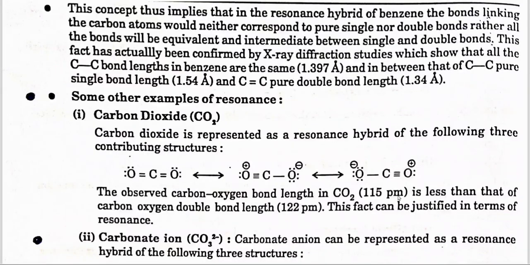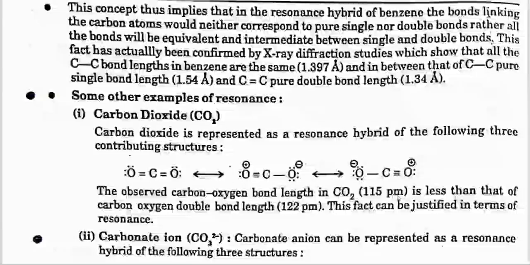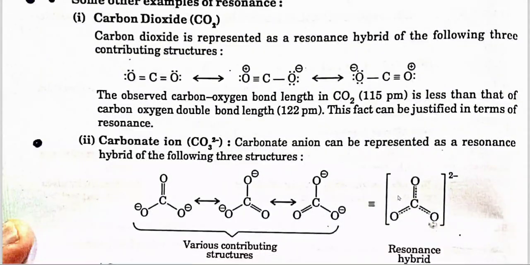Some other examples of resonance: carbon dioxide. Carbon dioxide is represented as a resonance hybrid of the following three contributing structures. The observed carbon-oxygen bond length in CO2 is less than the carbon-oxygen double bond length. This fact can be justified in terms of resonance.